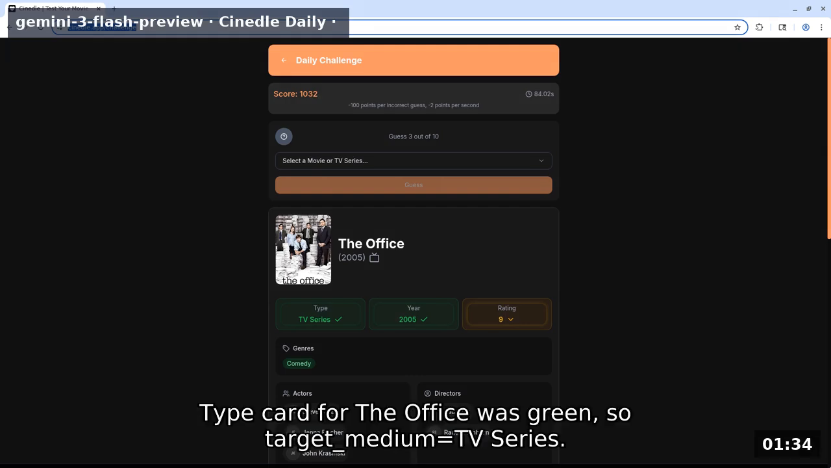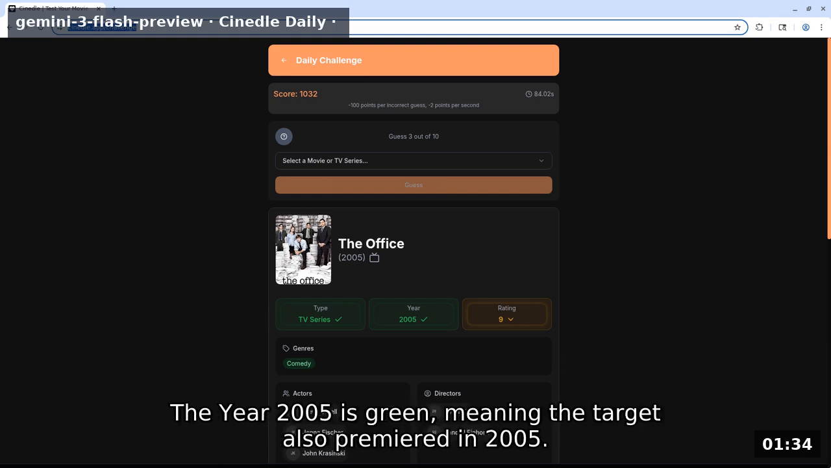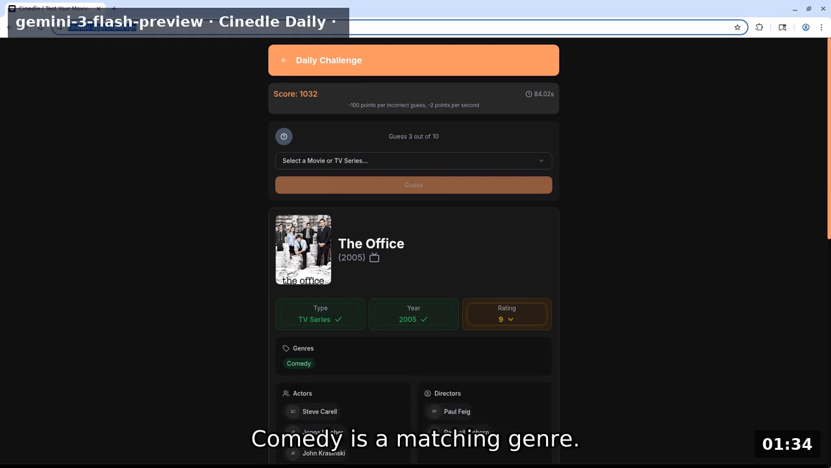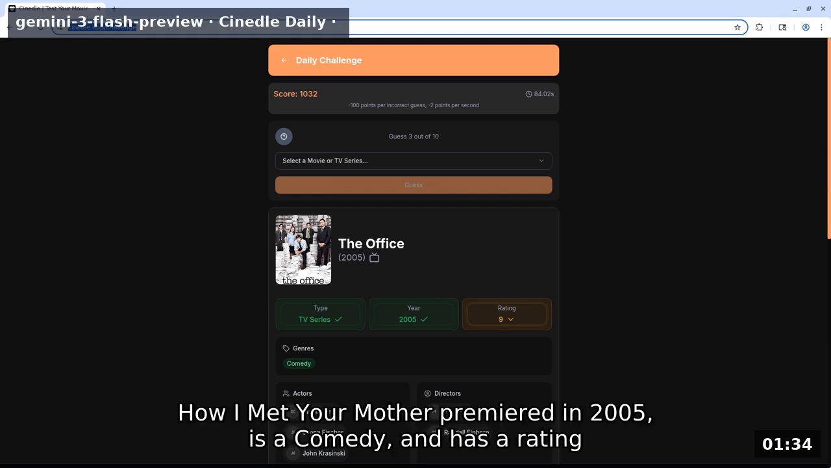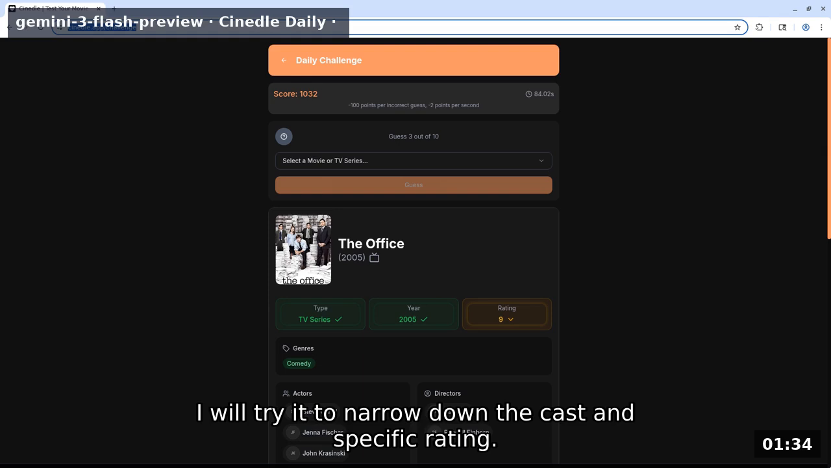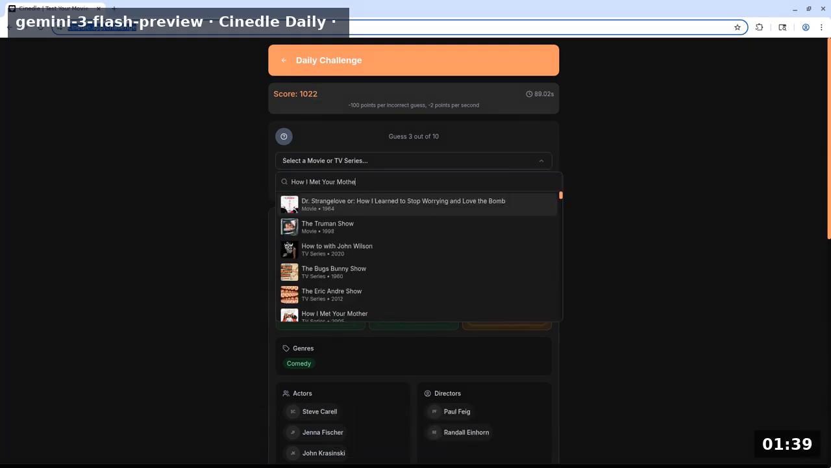Type card for The Office was green, so target medium equals TV series. The year 2005 is green, meaning the target also premiered in 2005. The rating 9.0 was yellow with a down arrow, so the target rating is between 8.5 and 8.9. Comedy is a matching genre. How I Met Your Mother premiered in 2005, is a comedy and has a rating of 8.3, close to the range or potentially higher depending on the database. I will try it to narrow down the cast and specific rating.